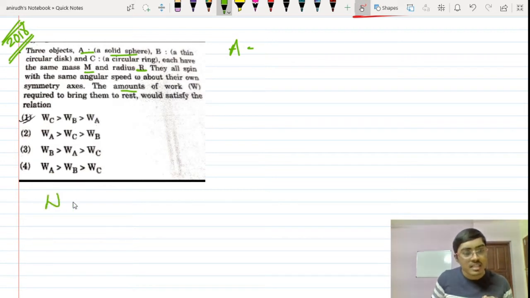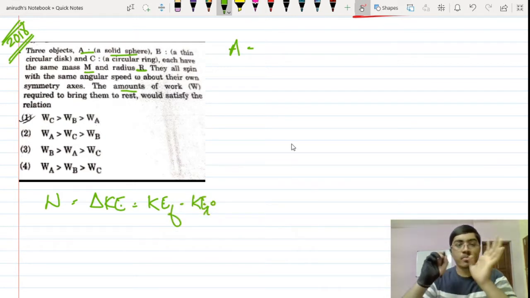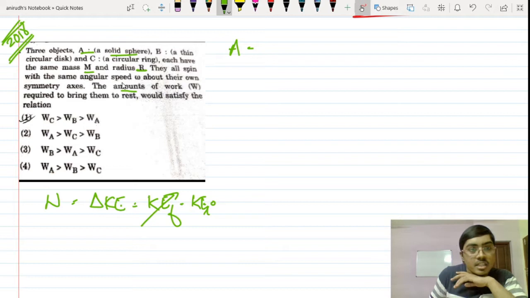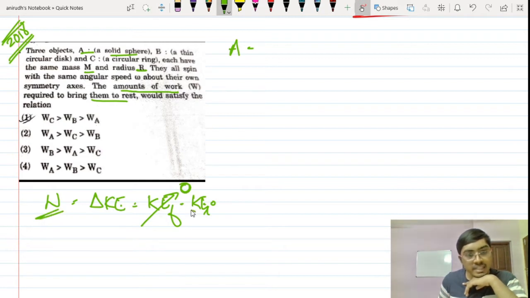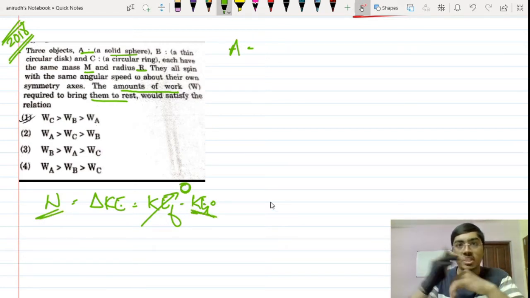See, work done is equal to change in kinetic energy. So this is equal to kinetic energy final minus kinetic energy initial. Initially they had so much kinetic energy, but finally they will be coming to rest. So the final kinetic energy will be 0. So work done is equal to the initial kinetic energy with a negative sign. The negative sign indicates that it is opposing the motion. That is why it is coming to rest.